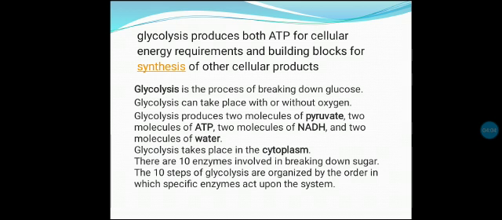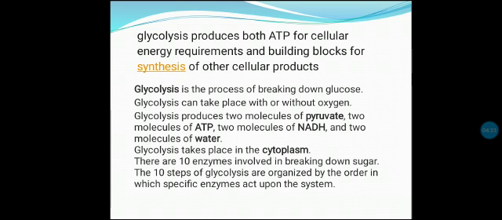So see, some extra points, or additional things, are given here to understand the concept of glycolysis. Glycolysis produces ATP for its own cellular requirement, as well as for the building blocks of the system, for synthesis of cellular products.